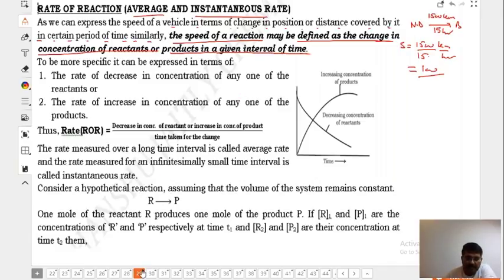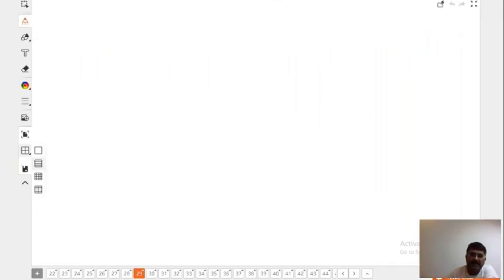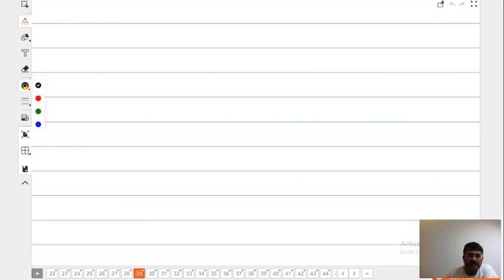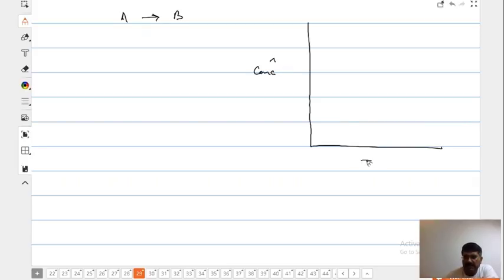Now you see, listen child, I explain here, what is written there. Suppose we have A moles of A giving you B moles of B. Let us have a graph. On this side we have concentration, on this side we have time. You remember concentration of reactant A will be more initially. This is C. To make it easier I will take R for reactant and P for product. That will be even better.